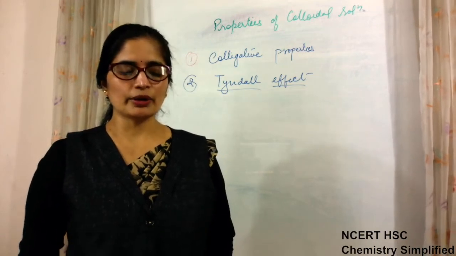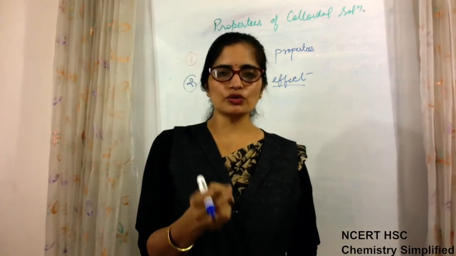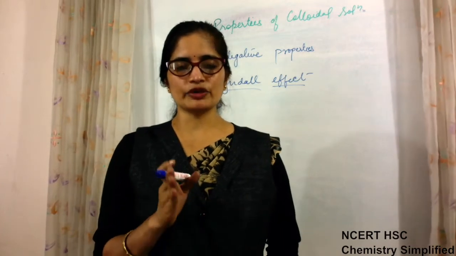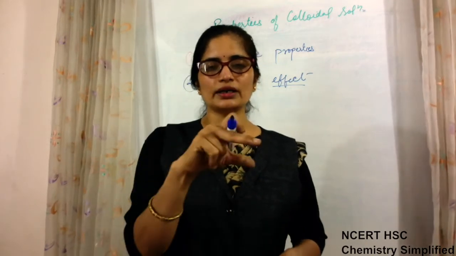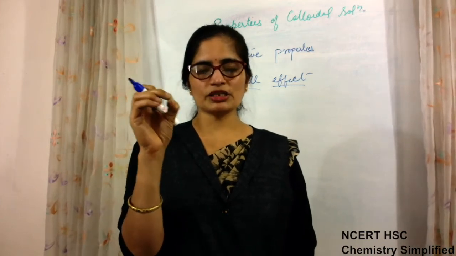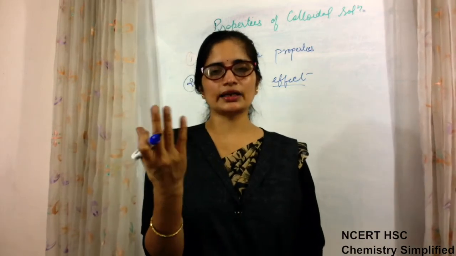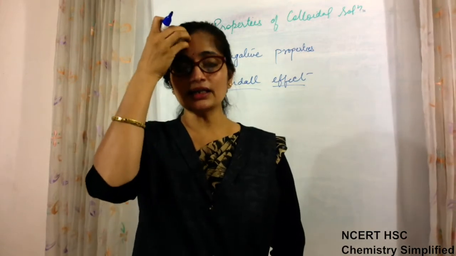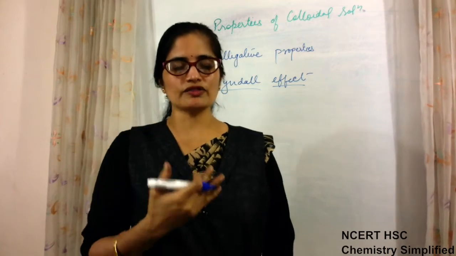Why? Because the path of light is not obstructed by the particles of the true solution, since their size is too small. But in the case of colloidal size particles, if you observe the path of light from 90 degrees, you will see a cone, the Tyndall cone, formed. Just as when you see sunlight coming through a small slit of a door or a window, you see the scattering of dust particles. That also is an example of the Tyndall effect, observed because the dust particles scatter the light of the sun.